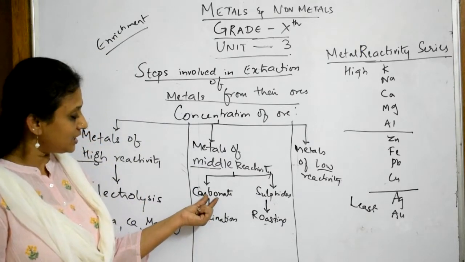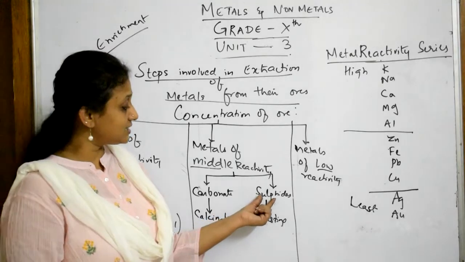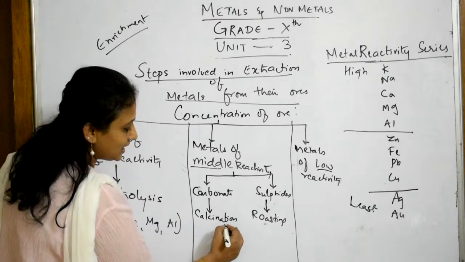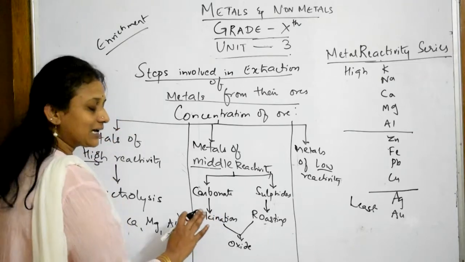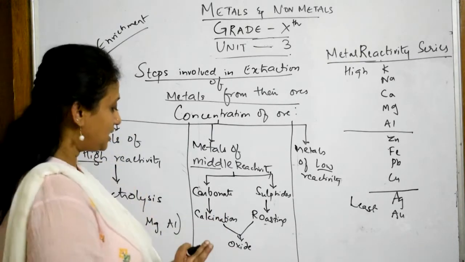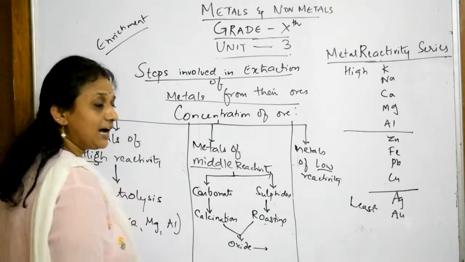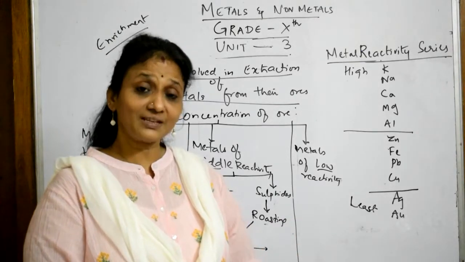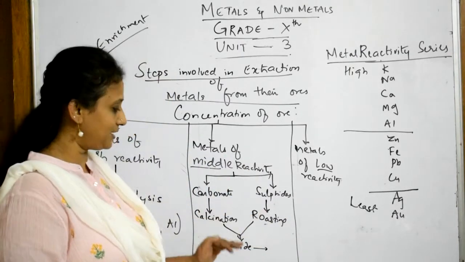Right. So if it is a carbonate, I will use the process of calcination. If it is a sulfide, I use the process of roasting. Done. From these two, I will get a compound that is nothing but the oxide form of it. Carbonates are converted to oxides, sulfides are also converted to oxides. Now what will I do? I am going to take this oxide and further take it to a procedure called a reduction process. So that is important.